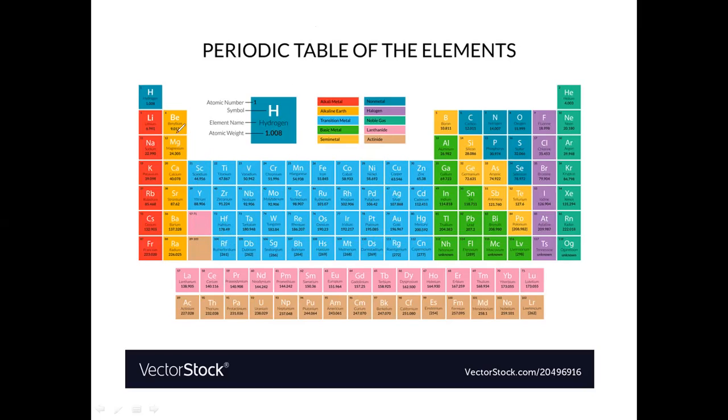Why? Because of the electronic configuration of scandium. What is the electronic configuration of scandium generally? 3d1 4s2. I will tell you exactly how it is 3d1 4s2. Whatever scandium has, yttrium will also be the same. Next, simply it is 4d1 5s2. Like this, it will be there. So I will show you how it is.